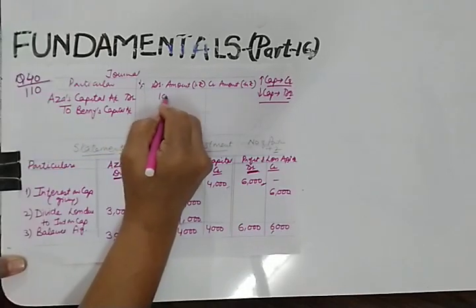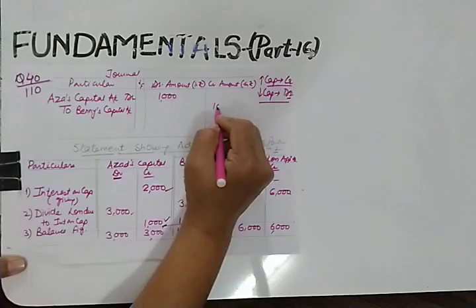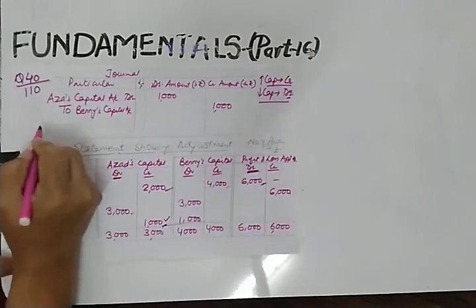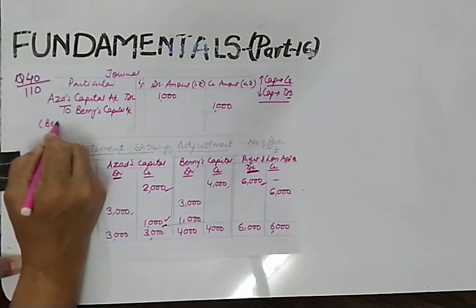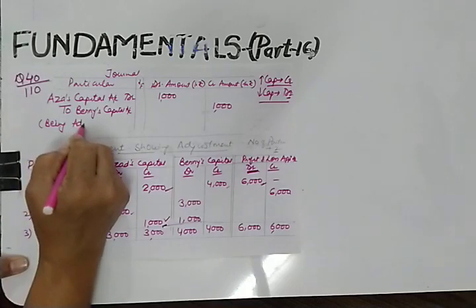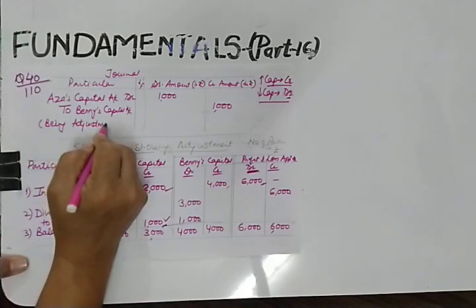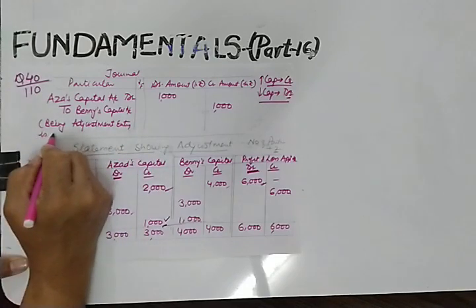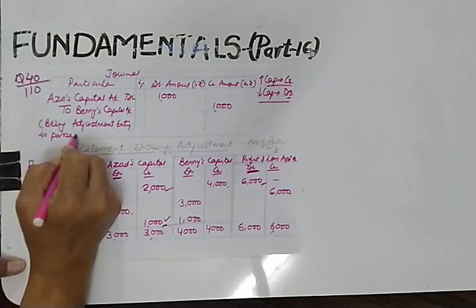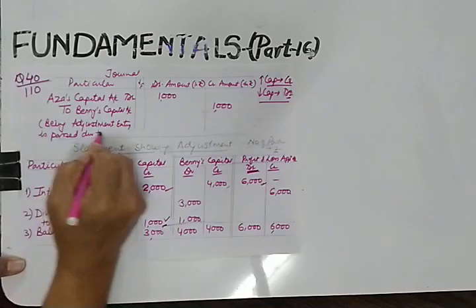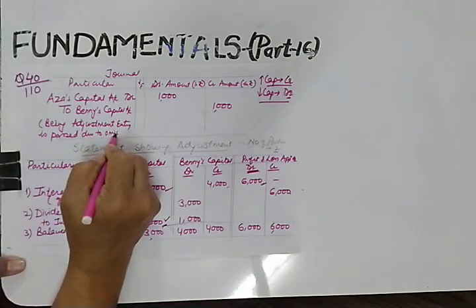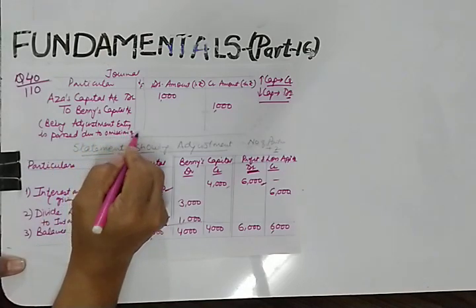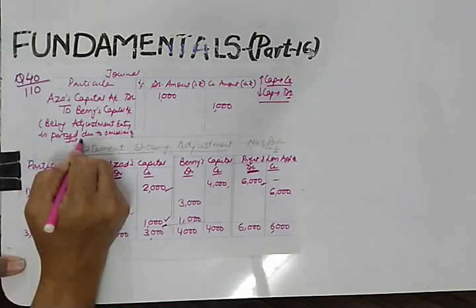How much? 1,000. And you have to write the narration also. Being adjustment entry is passed due to the omission of interest on capital.